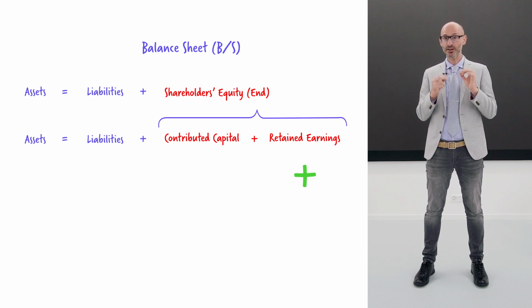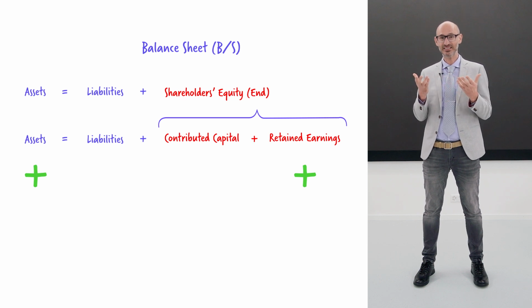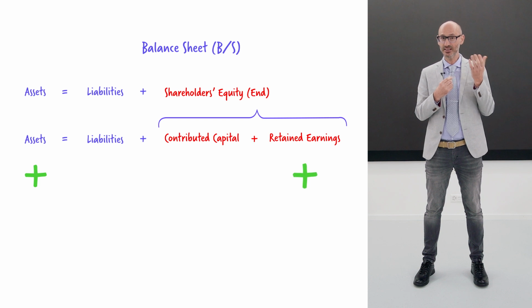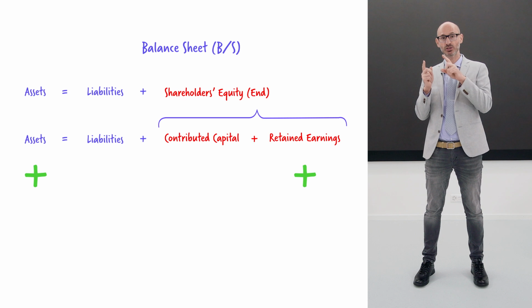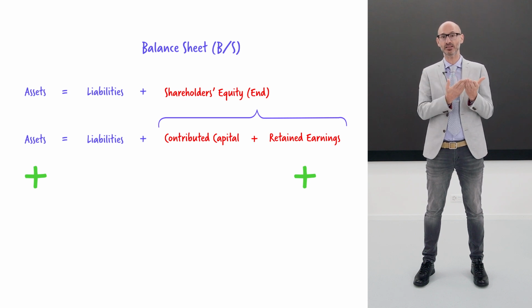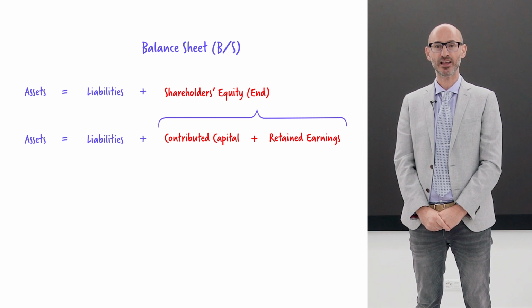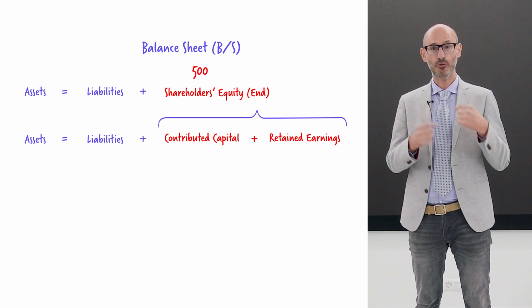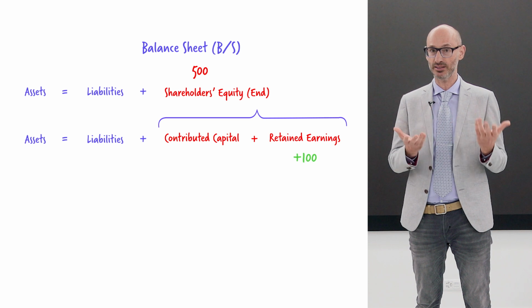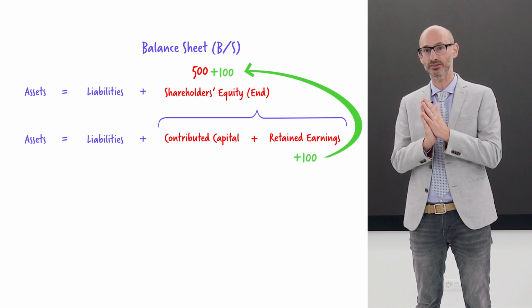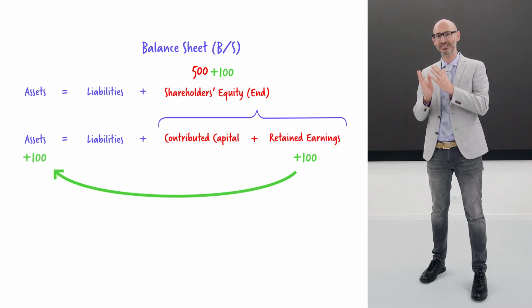If earnings are positive, which we hope they always are, then the company is richer. Remember, if earnings are positive, then you are having an increase in assets. Hence, in the equation that you are seeing in front of you, the right side will increase because you have more earnings, and the left side will increase also because the positive performance gave us more assets. Think of it this way. If our initial shareholders' equity was 500, and we have further earnings of 100 this year, then our final shareholders' equity increased by 100, and assets increased by 100 also.